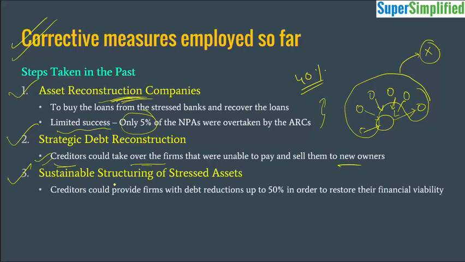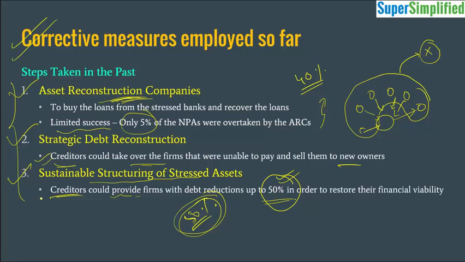And then again they came up with something new: sustainable structuring of stressed assets. Here creditors were given the freedom to reduce 50% of the debt in the hope that this would restore the financial viability of the company. But this also did not happen because most of the debt was lying with the public sector banks, as we have seen. And in the public sector banks, the officers responsible for making these decisions play very safe because of the referee institutions which the Economic Survey talks about. They will never write down these loans, because that will be seen as a favor to the private sector by these referee institutions and even by the public at large. So because of these constraints, these strategies did not work in the past.